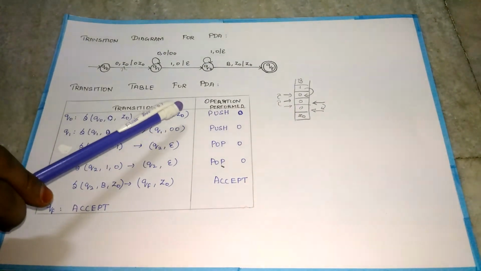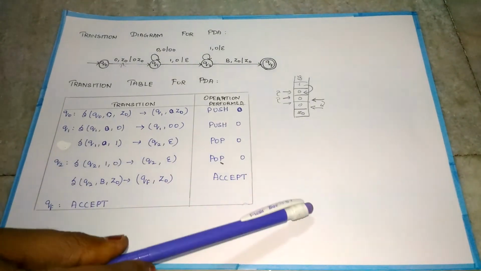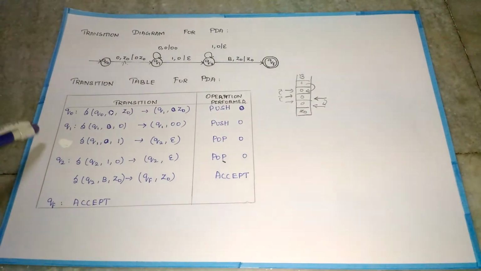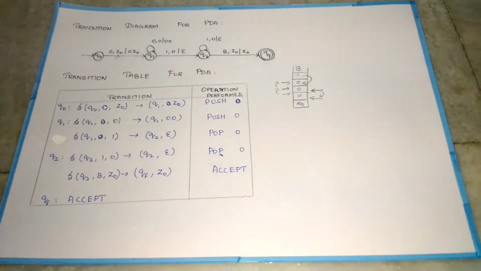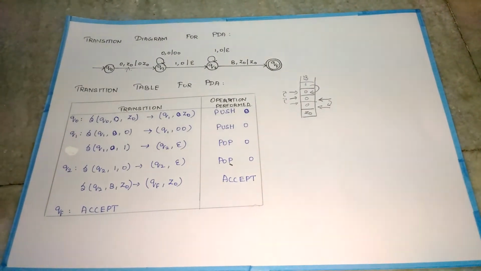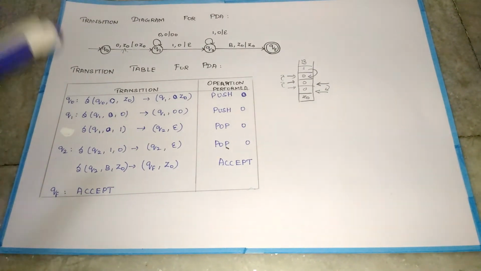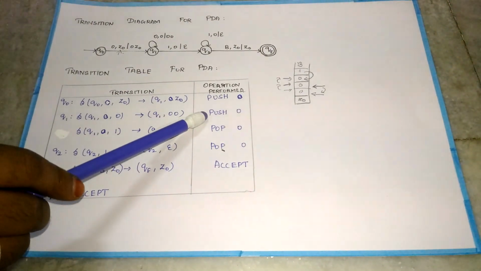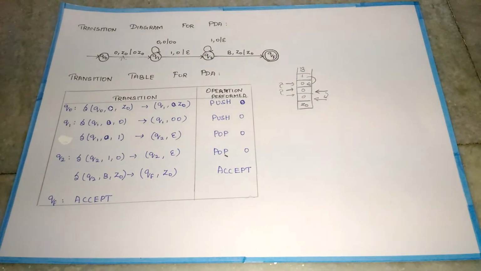It becomes 0 Z0. In this operation we push 0 into the stack. Then in q1 we have two transitions: the push operation of 0 and the pop operation of 0. If 0 comes many times, the push operation is performed and 0 is stored in the stack.